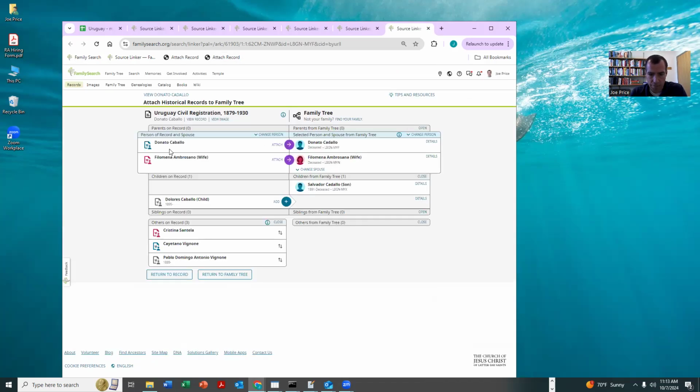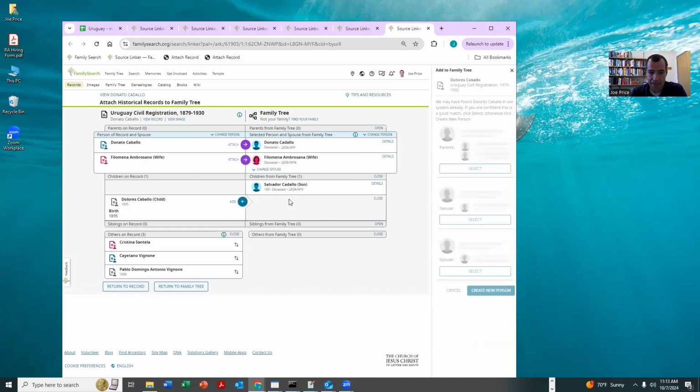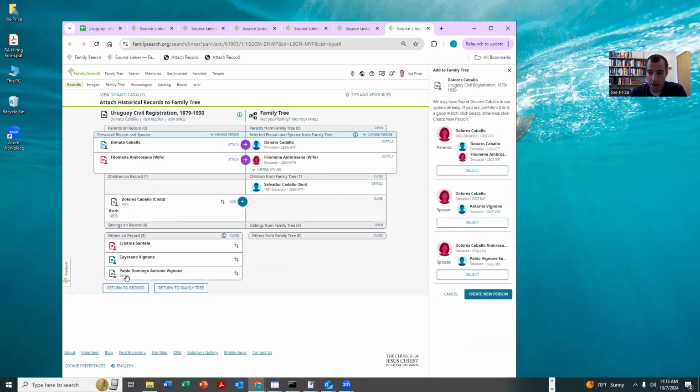Again, here, notice we have both parent names lining up. It's only off by one letter. This looks great. So I'm going to hit add. You can see we have Dolores and Pablo. Now, this is very common, that when you go to add Dolores, you're going to maybe see some possible matches coming up. Okay. Now, right here, let's take a look at Pablo Vignoli Santelli. There's our Vignoli right there, and Santelli. So that's definitely our guy.